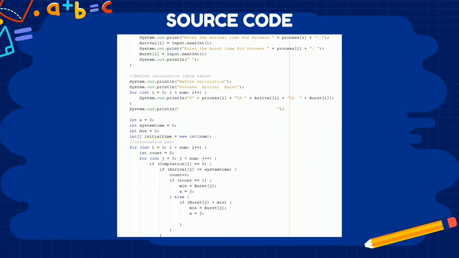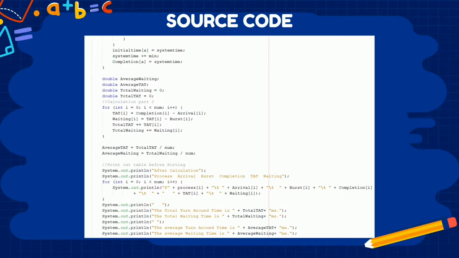Then the program will ask the user to input the arrival time and the burst time according to the number of processes. There is a for loop, and it will display a table that contains all of the data from the user input. And there is a for loop inside the for loop, which means it's a nested for loop. It is used to store the data and calculate the completion time. There are two for loops in this page of source code.